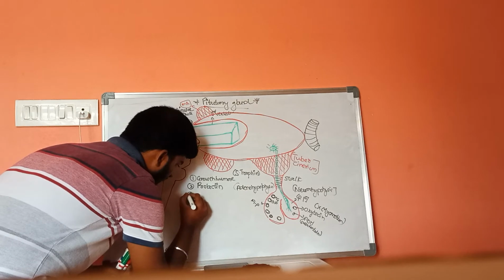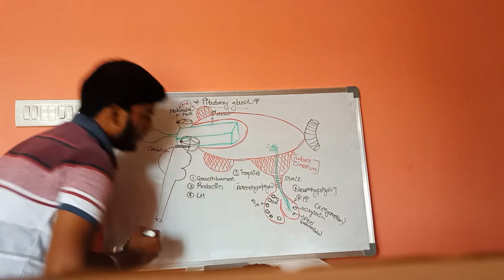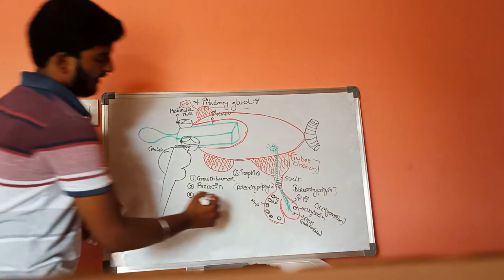The next one is luteinizing hormone, LH.